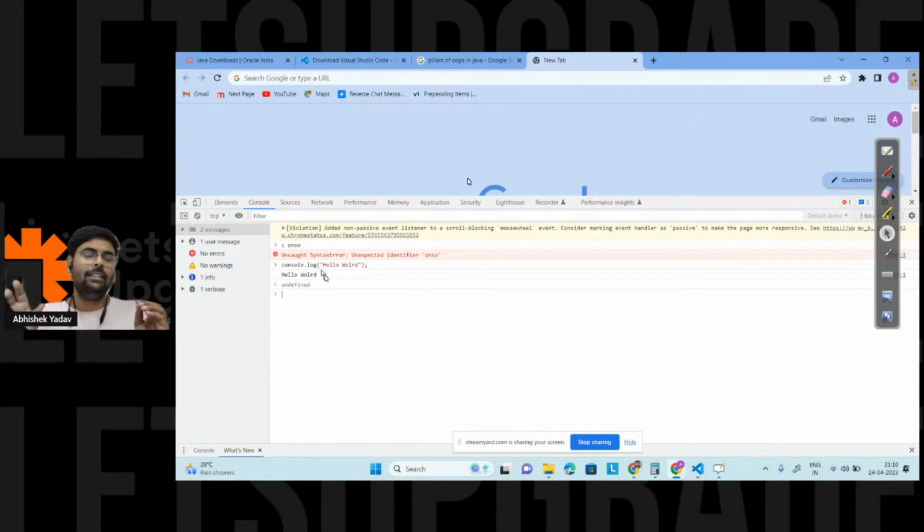Again the same thing I will tell you, if the base is clear, like my base is very clear in C and C++, it takes hardly 10 to 15 days to learn Java, and at the same time it takes hardly 10 to 15 days to learn JavaScript, right? It is all about the problem solving skills. So if your problem solving skills are good, you can learn any language in 10 to 15 days, right?